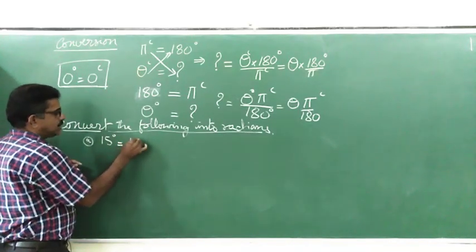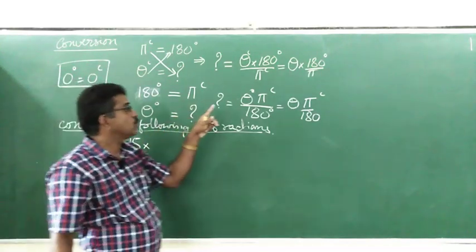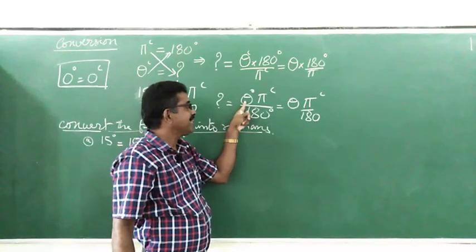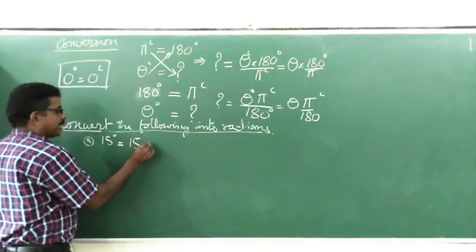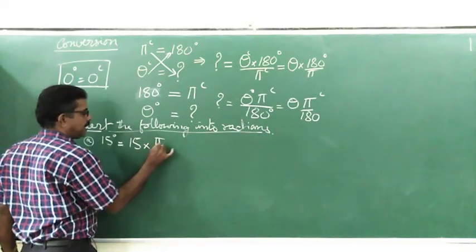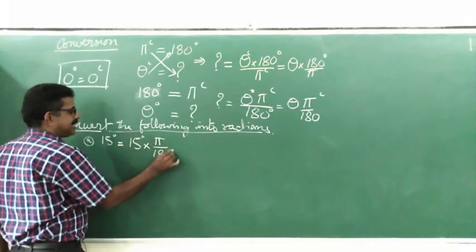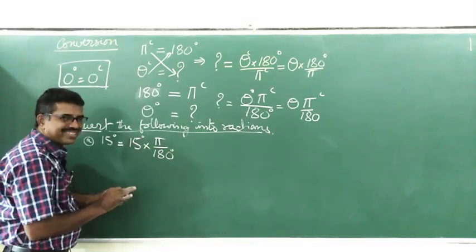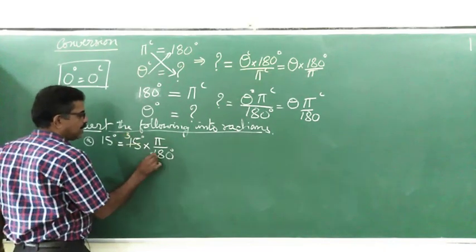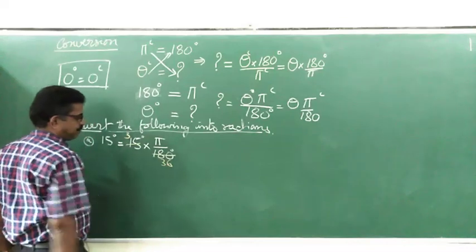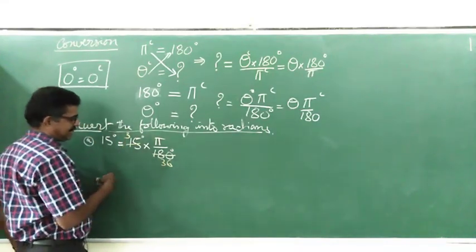15 degree, it is 15 into, as I have already told, to convert degrees into radian, whatever angle is there in degrees, you multiply by pi by 180. Here degree cancelled. Not necessary to mention. We know that 5 threes are 15 and 5 thirty-sixes are 180. Correct, no? Here 3, here 36.